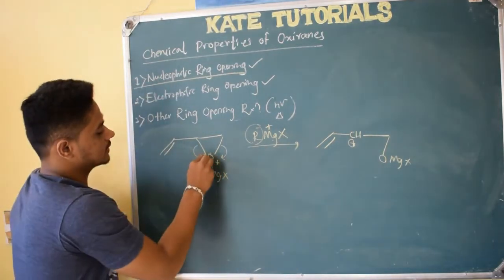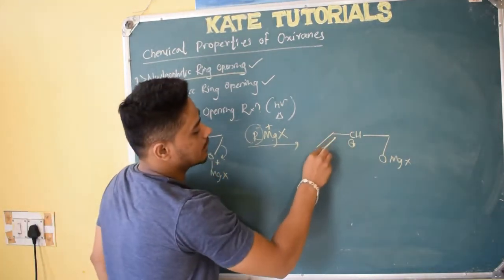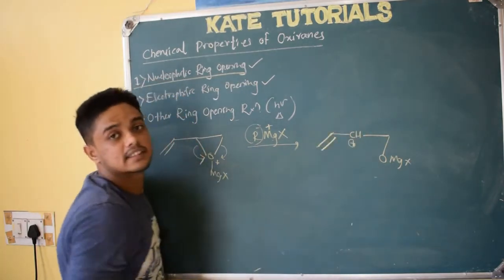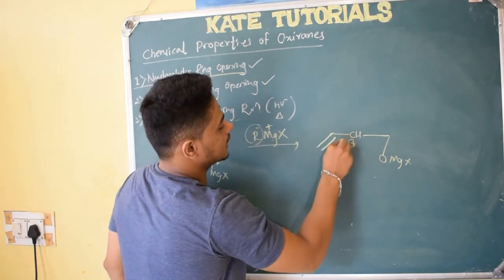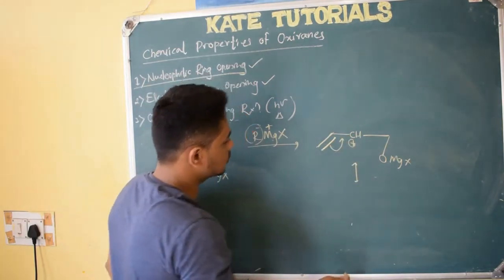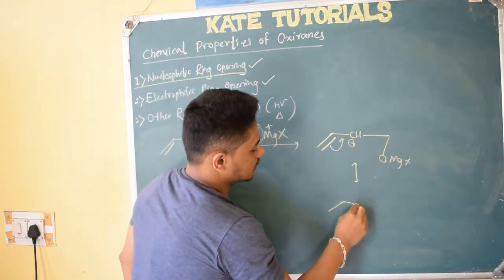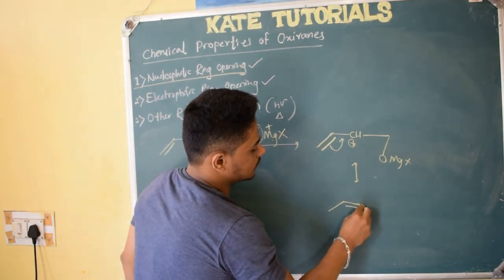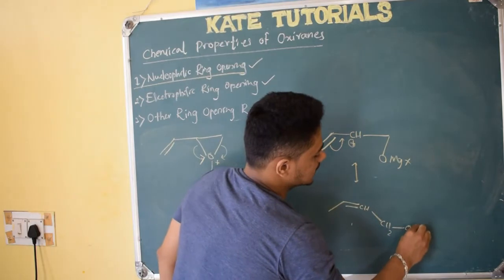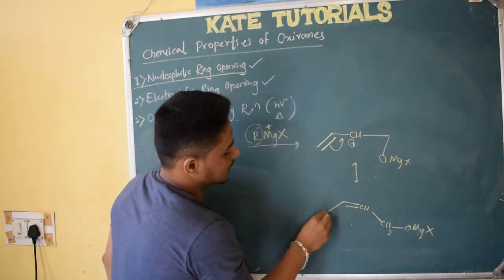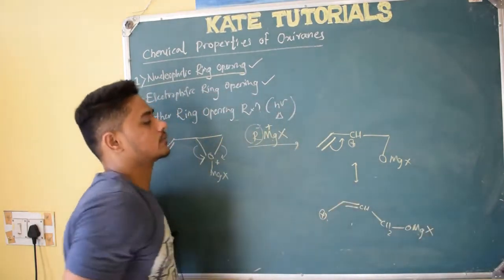The reason is that here there is a pi bond, which will stabilize this charge by resonance. So these are the two stabilizing structures. It becomes a double bond here, again forming CH, here it will be CH2 and OMgX, and here a primary carbocation is formed.